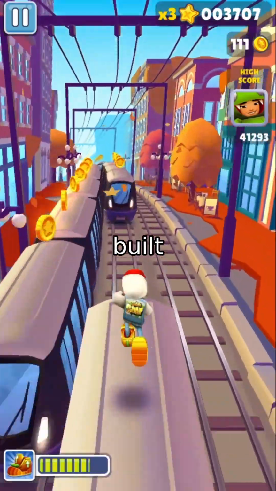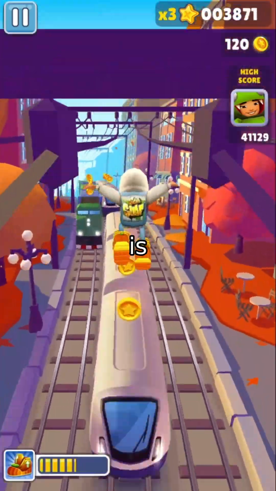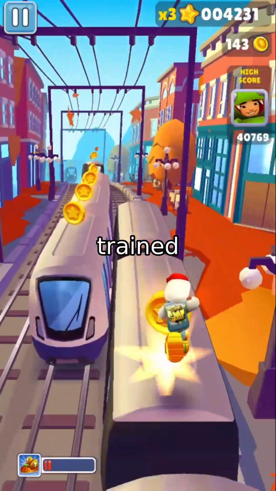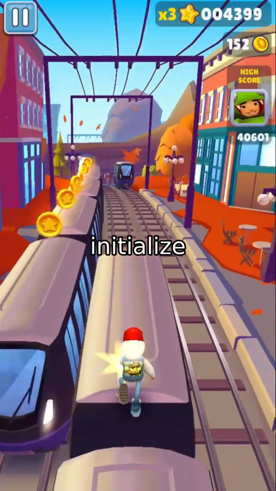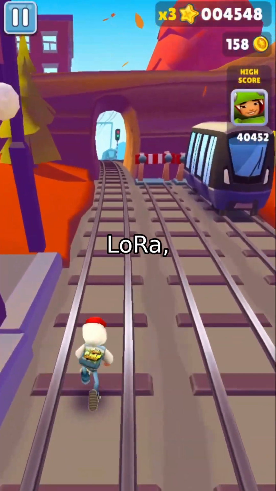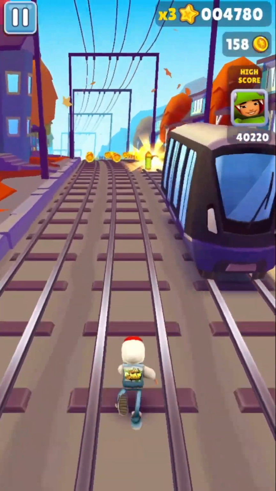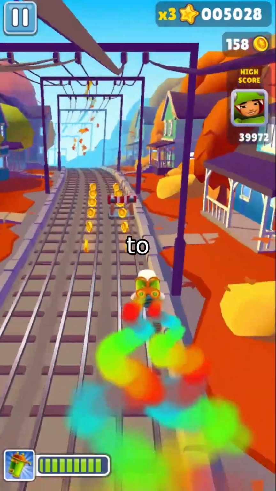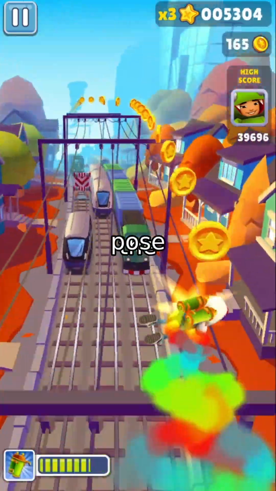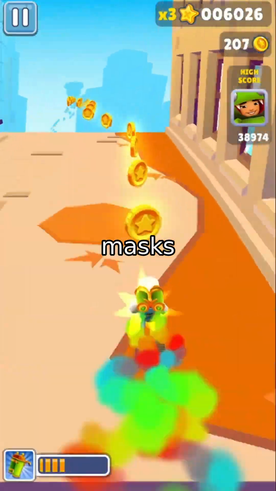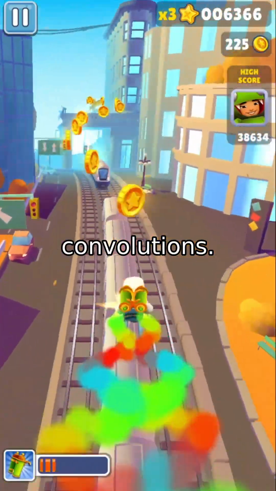Technical foundations, built on a strong backbone. CoDance is built on WAN 2.1, a large-scale diffusion transformer, DiT, model trained on text-to-video data. We initialize it with pre-trained weights and fine-tune using LoRA, a lightweight, efficient adaptation method, only on the attention layers. The pose encoder uses 3D convolutions to capture both spatial and temporal dynamics in the pose sequence. The reference image is encoded via a VAE, and the subject masks are processed by a stack of 2D convolutions.